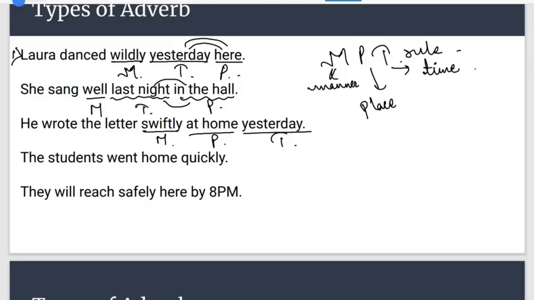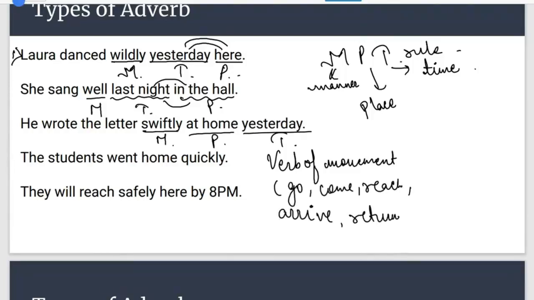Now, before solving question number 4, I will be telling you one thing, that whenever there is a verb of movement, like go, come, reach, arrive, return, leave, etc. These verbs define movement from one place to another.